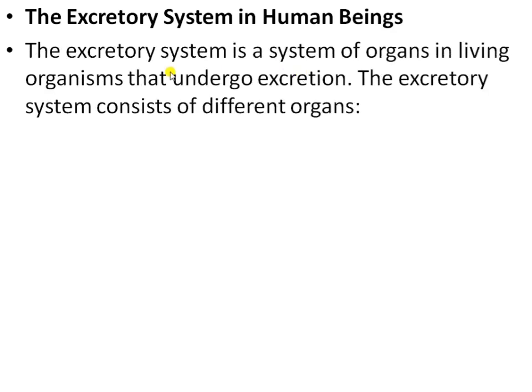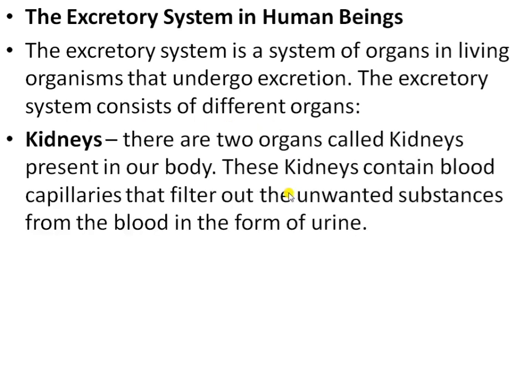Next topic is the excretory system in human beings. The excretory system is a system of organs in living organisms that carry out excretion. The excretory system consists of different organs. First one is the kidney. There are two kidneys, two ureters, a urinary bladder and a urethra.